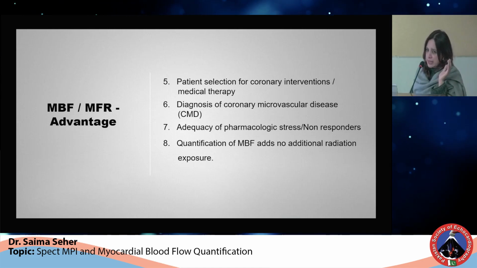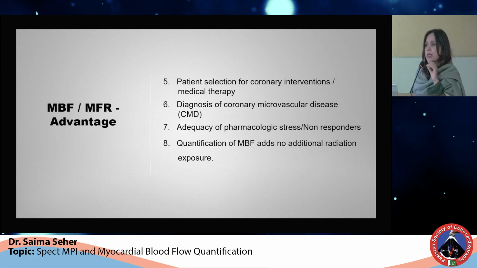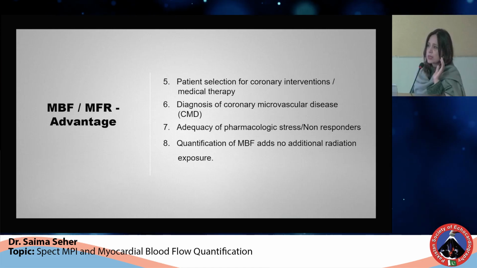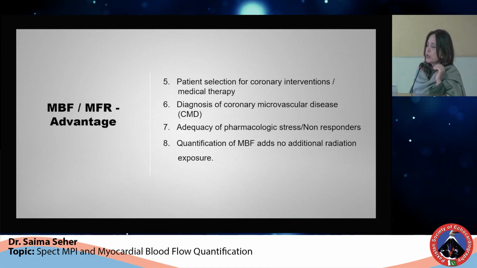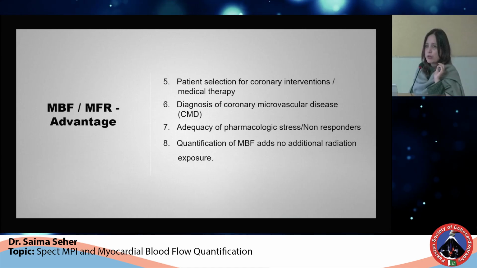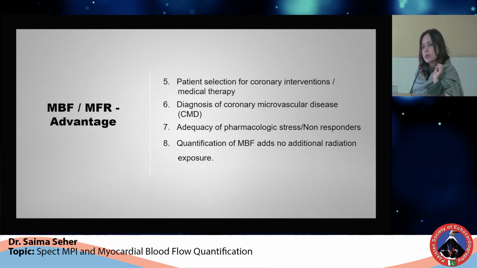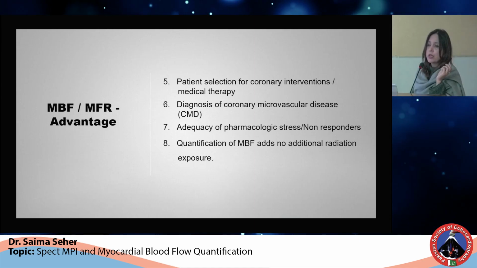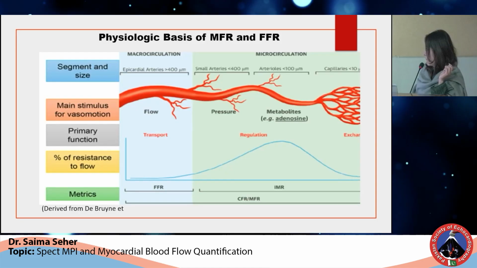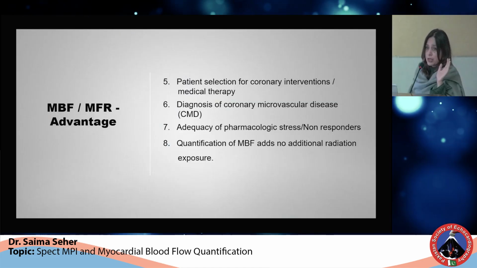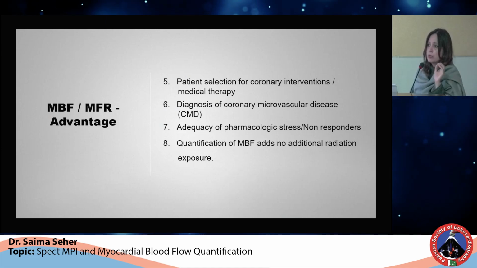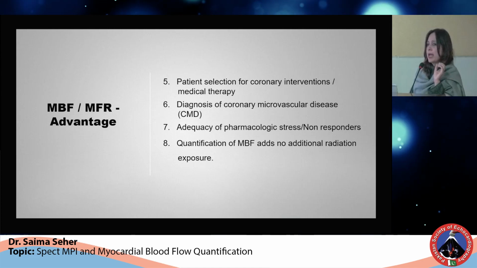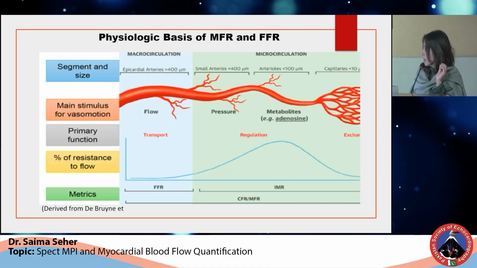In most of the centers, high volume centers, almost 10% of the patients have false negative scan because of vasodilator failure. 10% is a big number. And with the help of this new quantitative parameter, we can also find out those patients who have got a normal scan because of vasodilator failure. Then this can help us in detection of coronary microvascular disease. All this additional information is achieved without any extra radiation exposure to the patient. We don't give any extra mCi of radiotracer. Imaging time is though a bit prolonged.